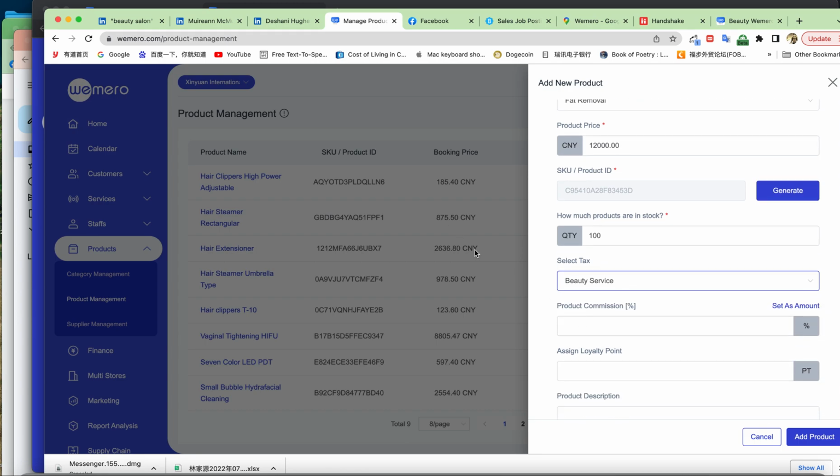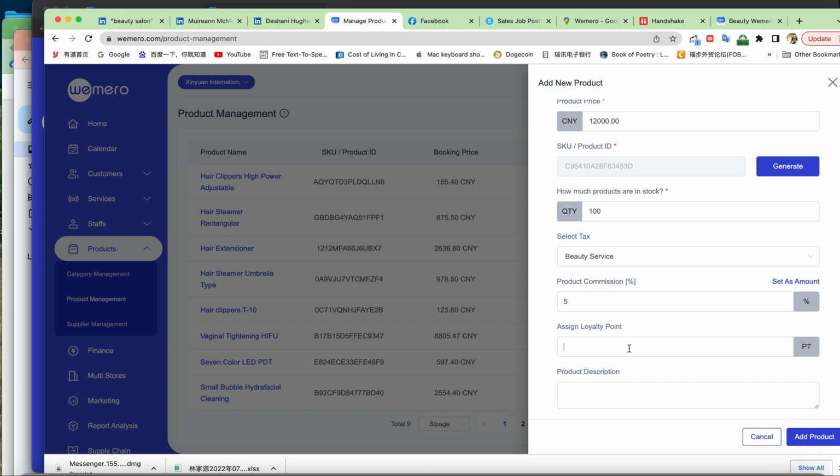And by the way, where do we set the tax? I will tell you later. And the product commission, if my employee can sell this one, I can give him 5% commission. Loyalty for this machine, we give them 200 loyalty, means 200 yuan. And then we can do some description here. Use cool technology to kill stubborn cellulite and cellulite fat and reduce weight to keep body contoured. Okay, add a product.